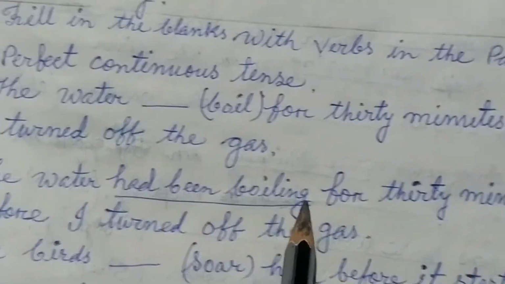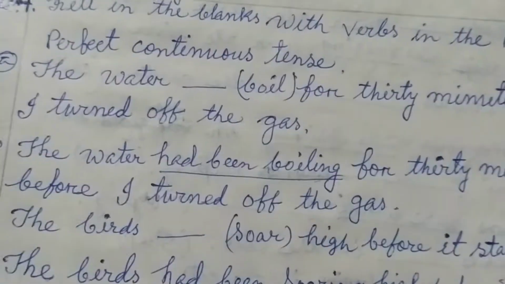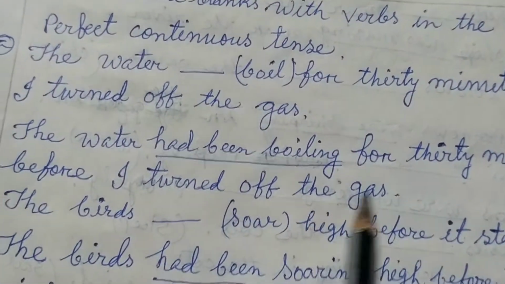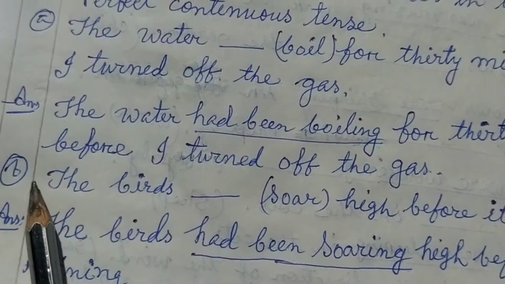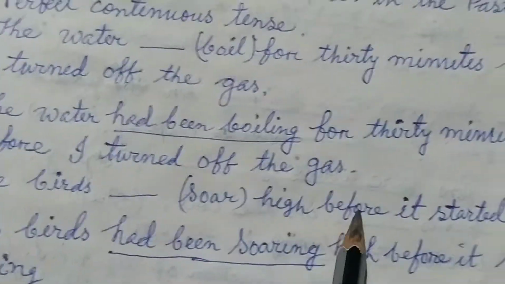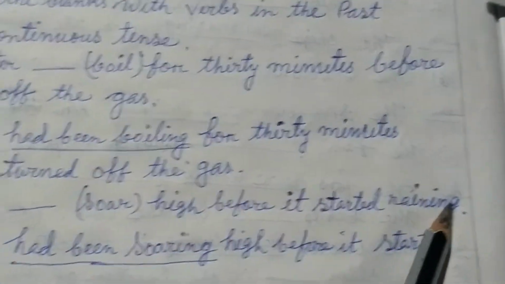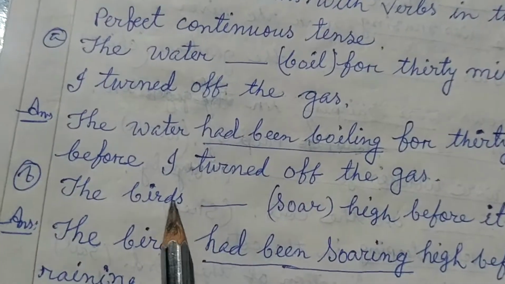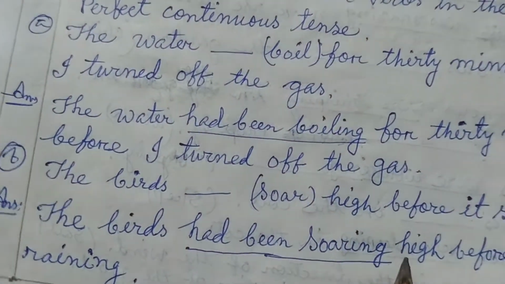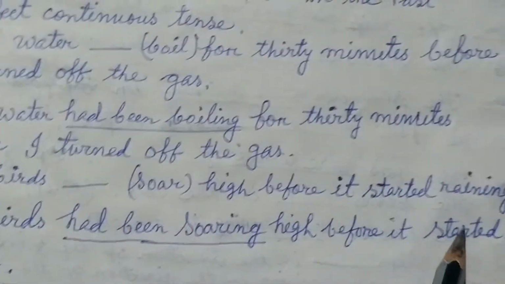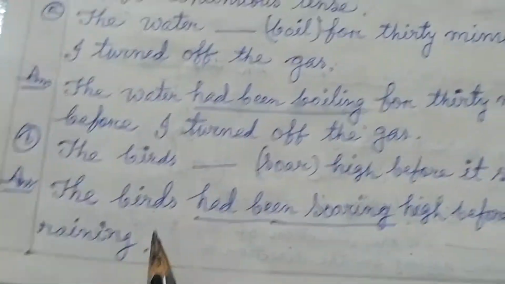The water had been boiling for 30 minutes before I turned off the gas. Now students, number B, the birds dash soared high before it started raining. So the answer is the birds had been soaring high before it started raining.